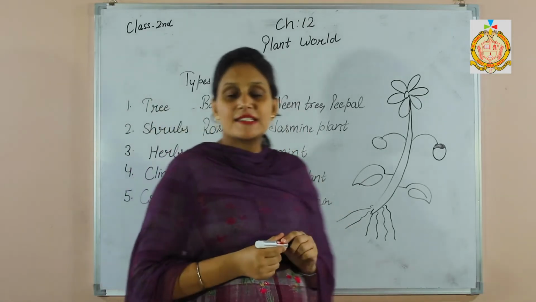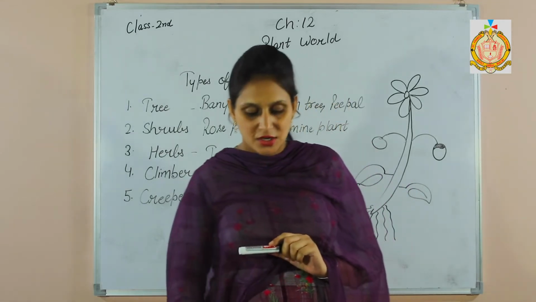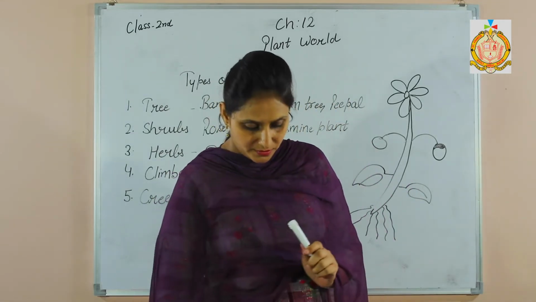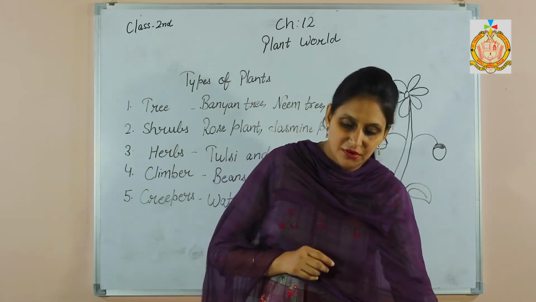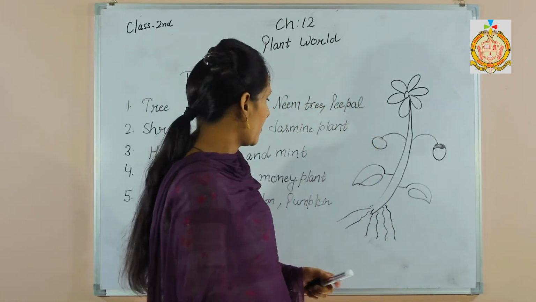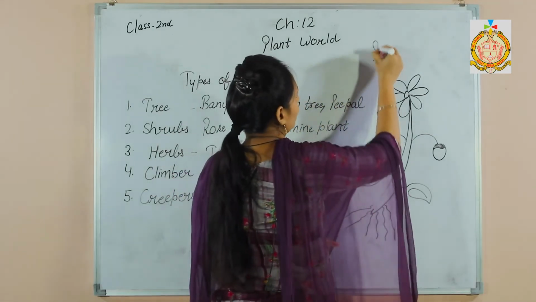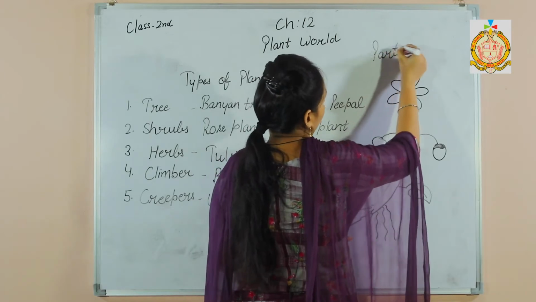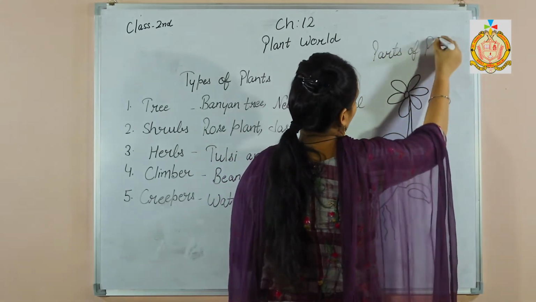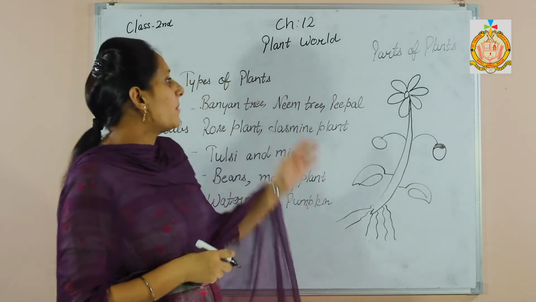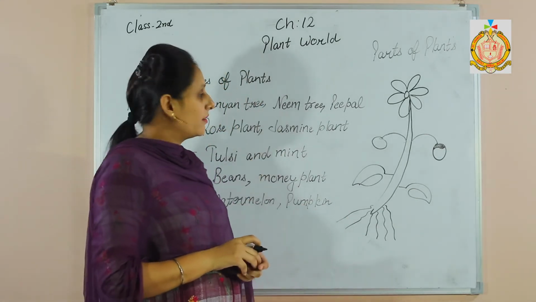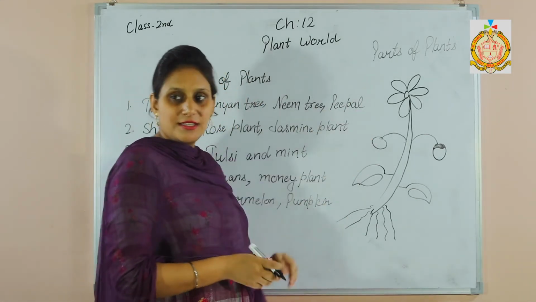So these are kinds of plants. Next one is parts of plants. Can you tell me about the parts of plants? Can you see this plant? Yes.